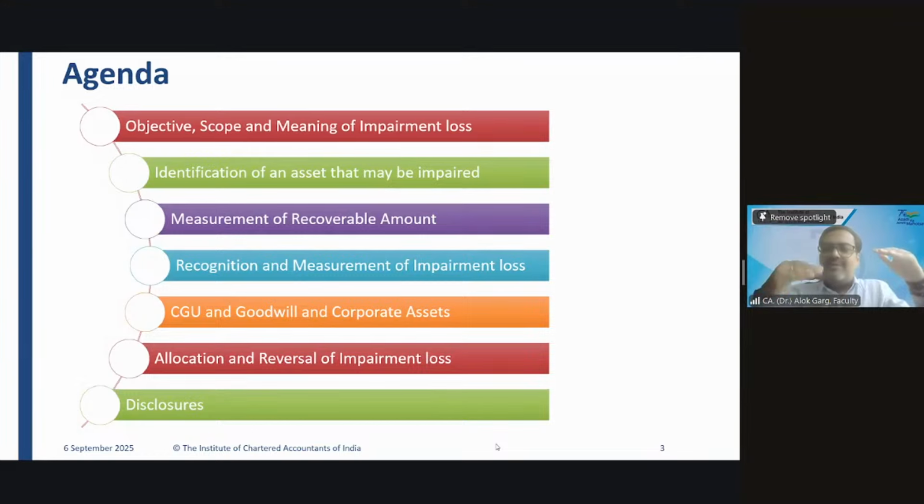Then what you will do? You have to increase your asset. Which asset? Deferred tax asset. And deferred tax asset to the extent of the difference between the tax value and the book value, multiplied by the tax rate. Okay. This is what we discussed. Yes or no? Yes.